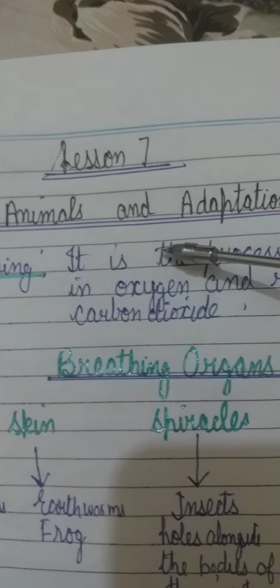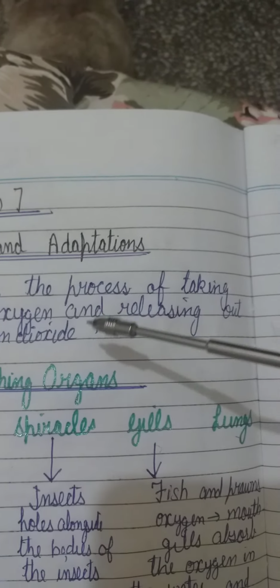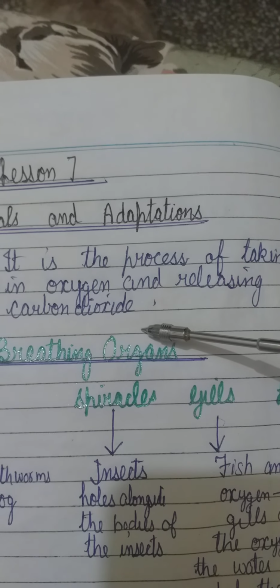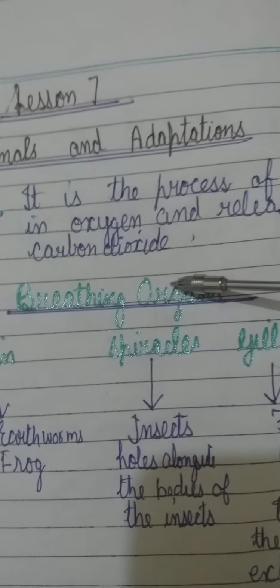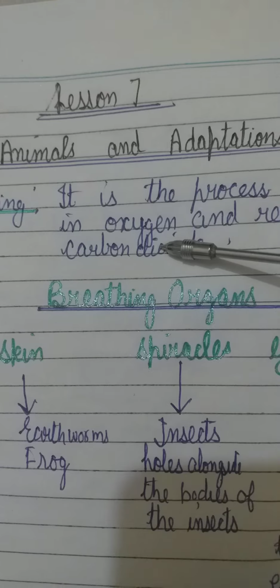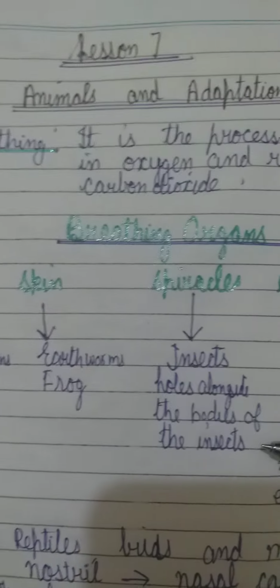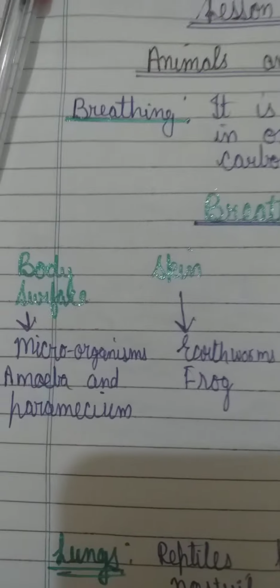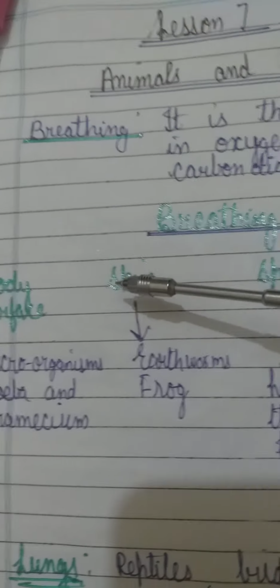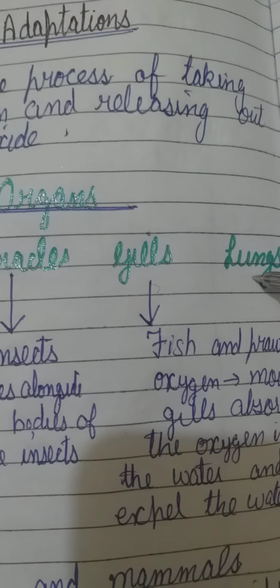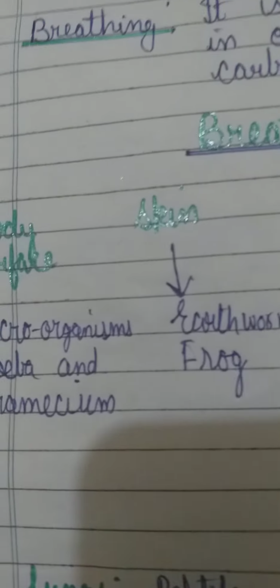Breathing is the process of taking in oxygen and releasing carbon dioxide. The process by which organisms take in oxygen and release carbon dioxide from their body is called breathing. Now we are going to discuss the different breathing organs present in the organisms. The different breathing organs present in the organisms are body surface, skin, spiracles, gills and lungs. Now let's study them in detail.